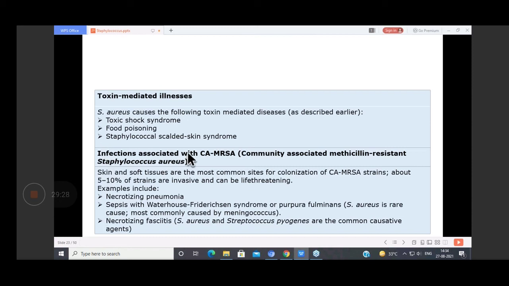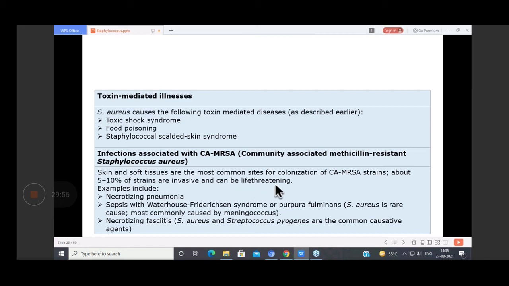Then we also have infection with community acquired MRSA. So it is a Staphylococcus aureus which is resistant to methicillin. So इसको बोलते हैं MRSA. So we have community acquired MRSA, we have hospital acquired MRSA. So these are the infections which are caused by community acquired. ठीक है?